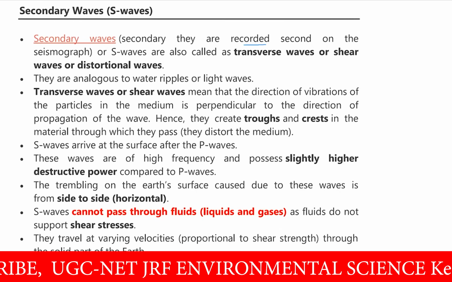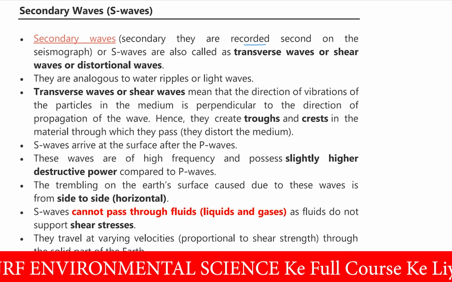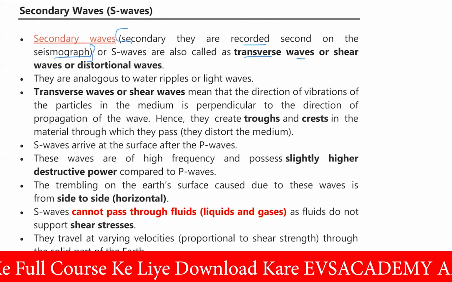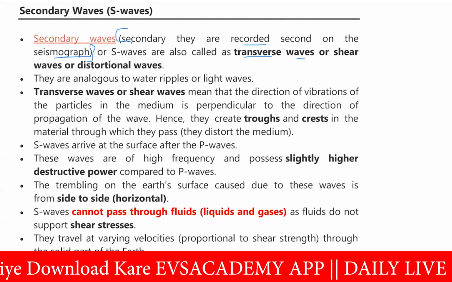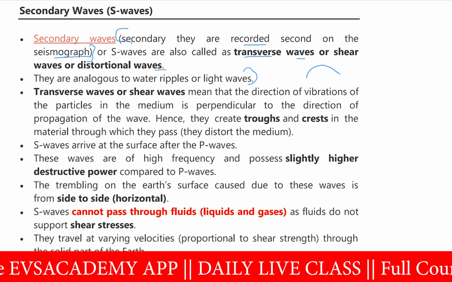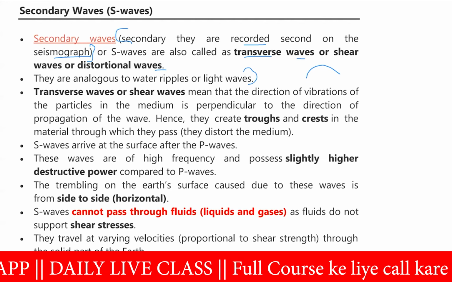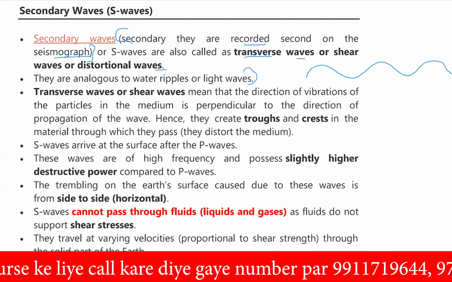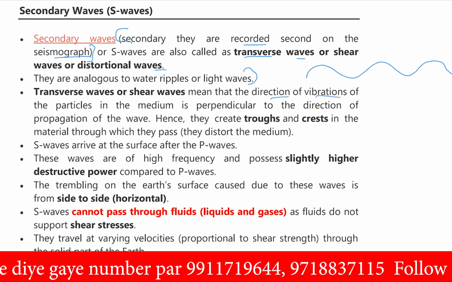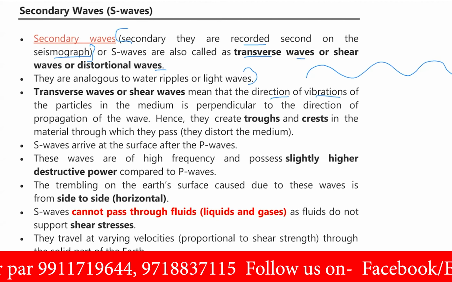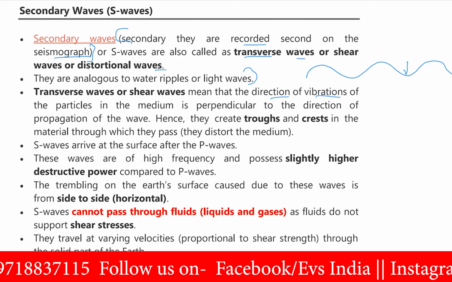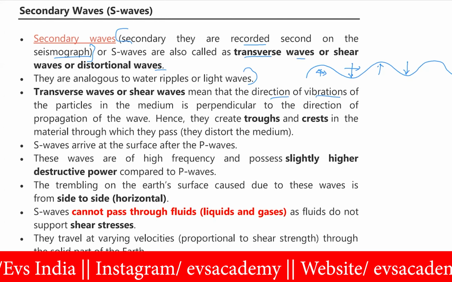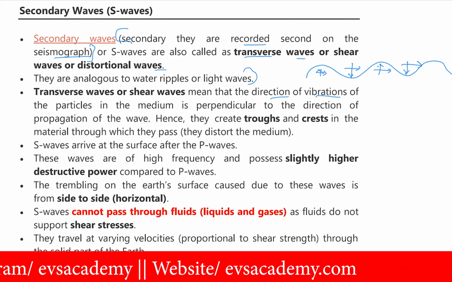The movement is like this, like the water ripple or water wave. Light waves similarly travel in the same way. These are called transverse waves, shear waves or distortional waves because of the movement nature. Transverse waves or shear waves mean that the direction of vibration of the particle in the medium is perpendicular to the direction of movement. Here you can see, that way this is called transverse waves or shear waves.